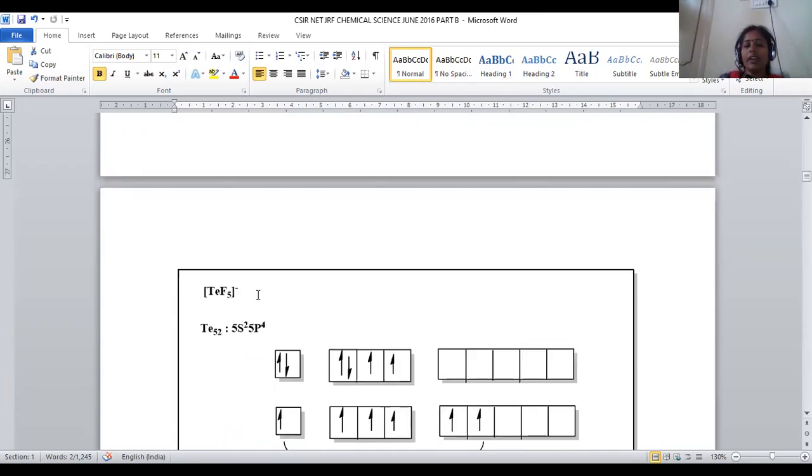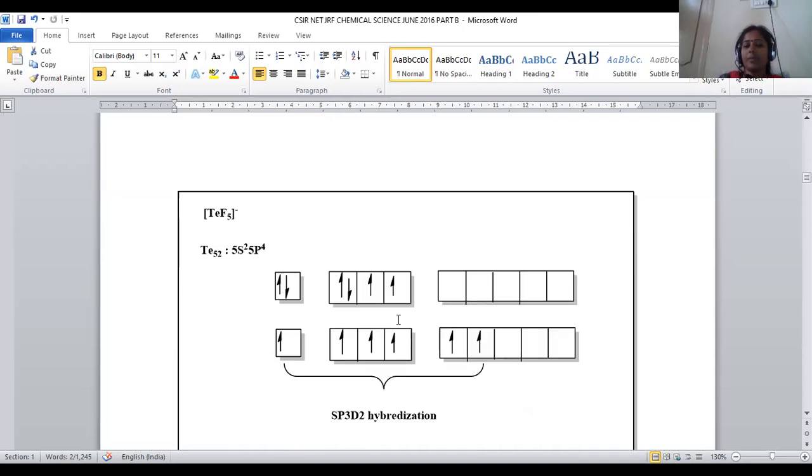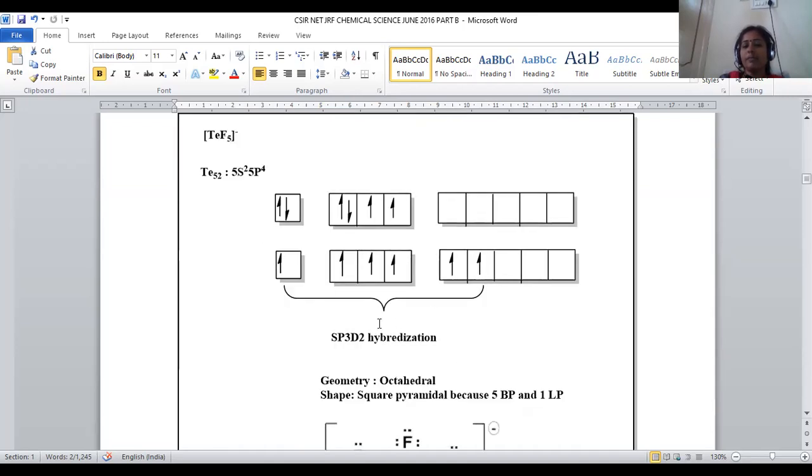Now let us predict for TeF5 minus what will be the geometry and shape of the molecule. Oxygen, sulfur, selenium, tellurium, polonium: it is the oxygen family element. Outer electronic configuration will be 5s2 5p4, total 6 electrons. In the ground state it will be 5s2 5p4. In order to get these many bonds, 2 electrons will be excited. Upon excitation, it will be converted into the s1p3d2 system, so all these orbitals get mixed and it is converted into sp3d2.